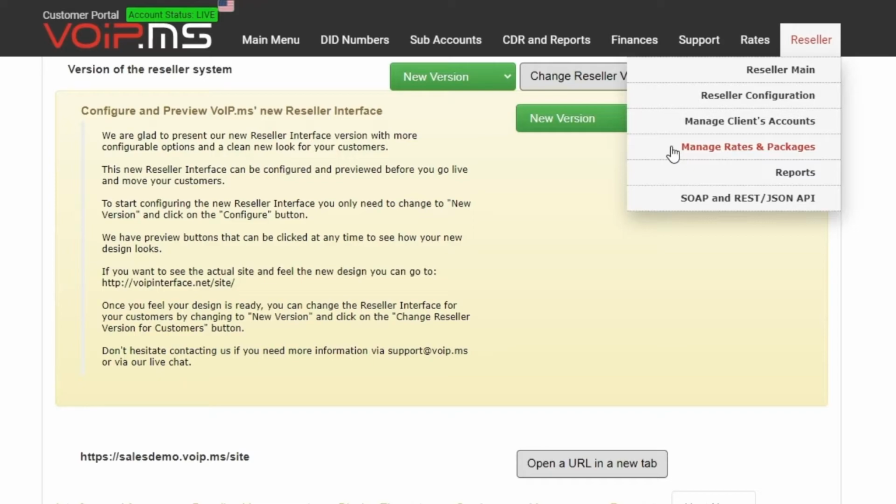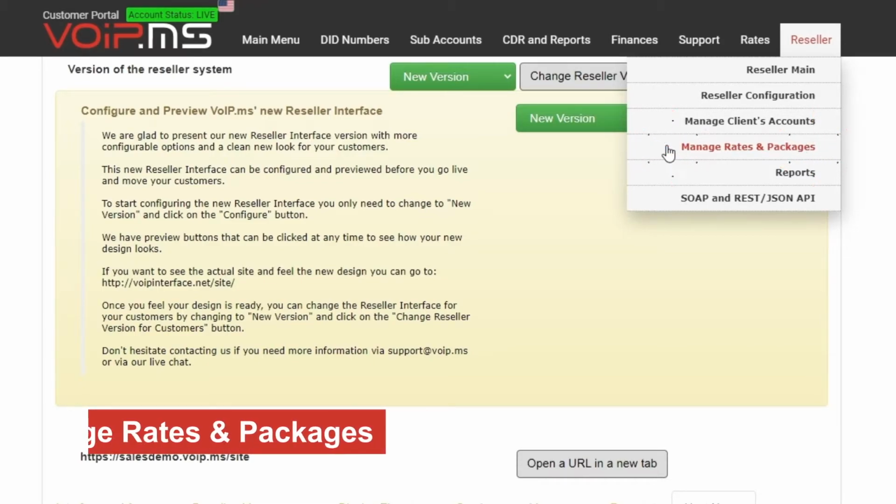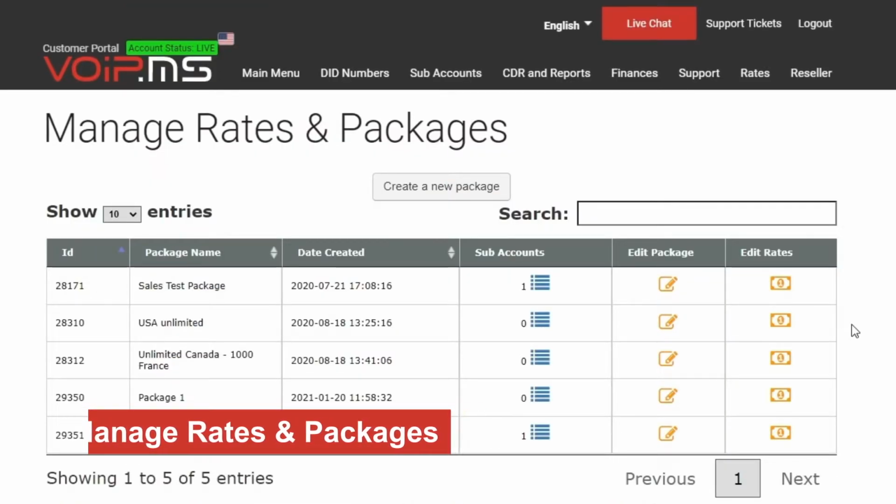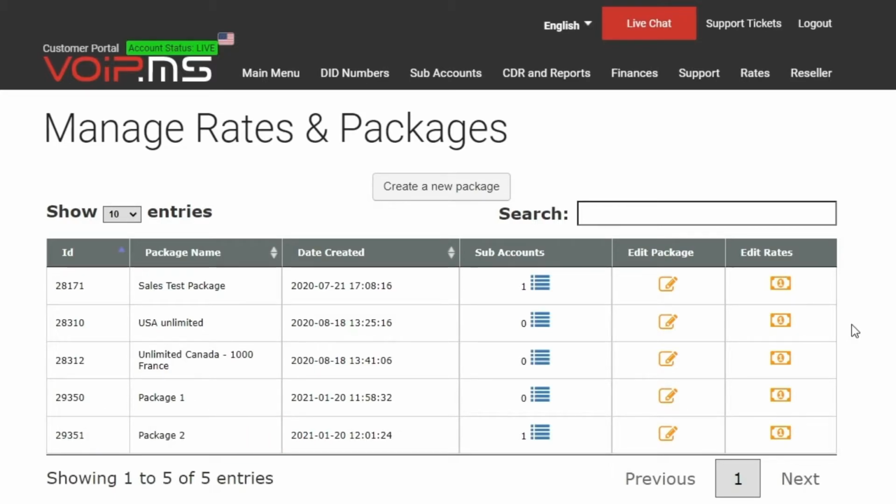Once the basic reseller configuration is done, you can start creating your own package. Go to the top right corner and click on Manage Rates and Package. In this section, we will see how to create and edit packages, edit the rates, and how to associate packages to your clients. The Manage Rates and Package page is where you can create a new package, see a summary of your existing packages, and have the option to edit them.